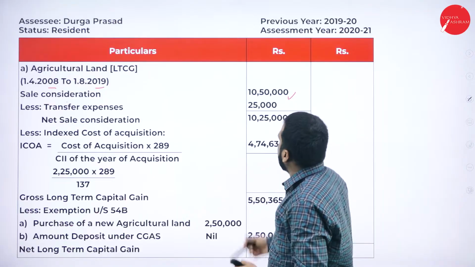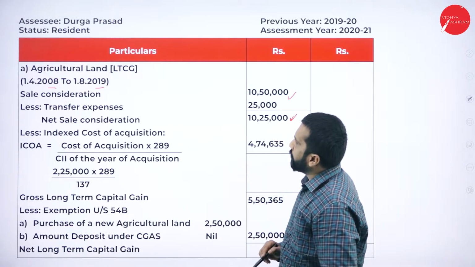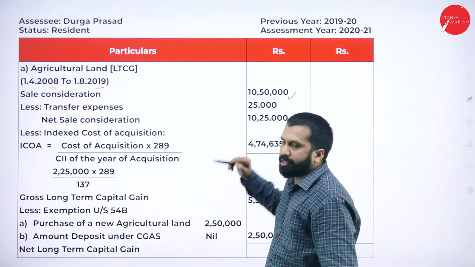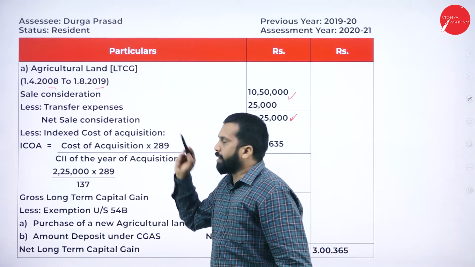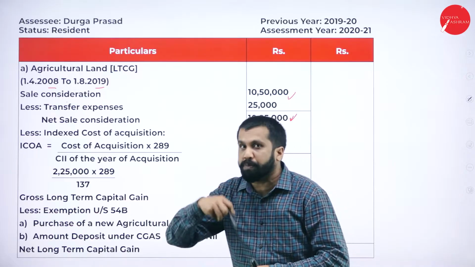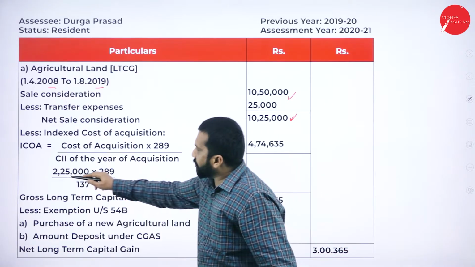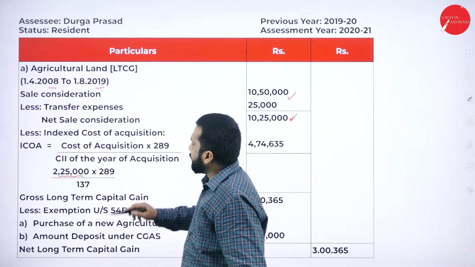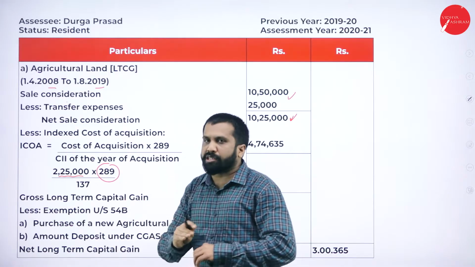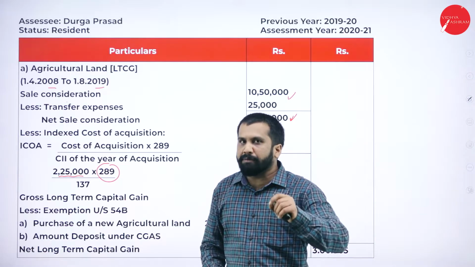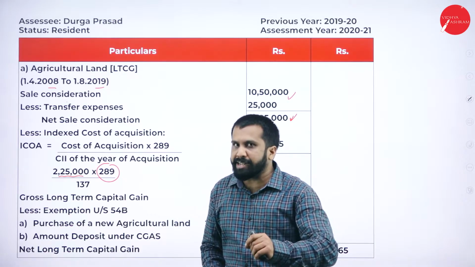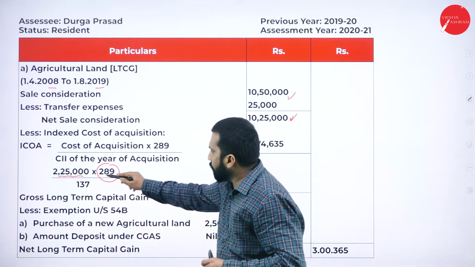10,25,000, you have. Net sale consideration you got. Now, less indexed cost of acquisition. At what price you purchased? You purchased at 2,25,000. As I told you, 289 is common in every problem. Every problem, if it is a long term, if you have indexation, go with 289.